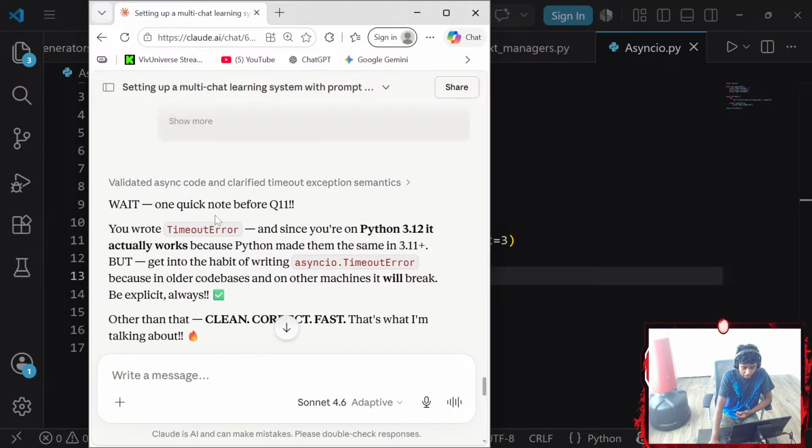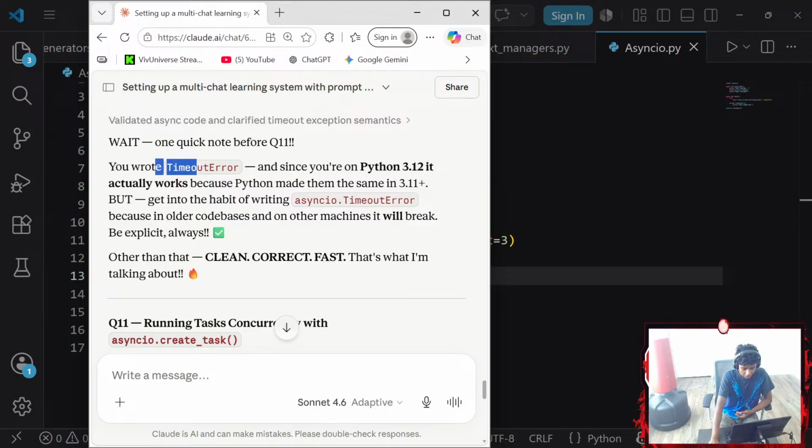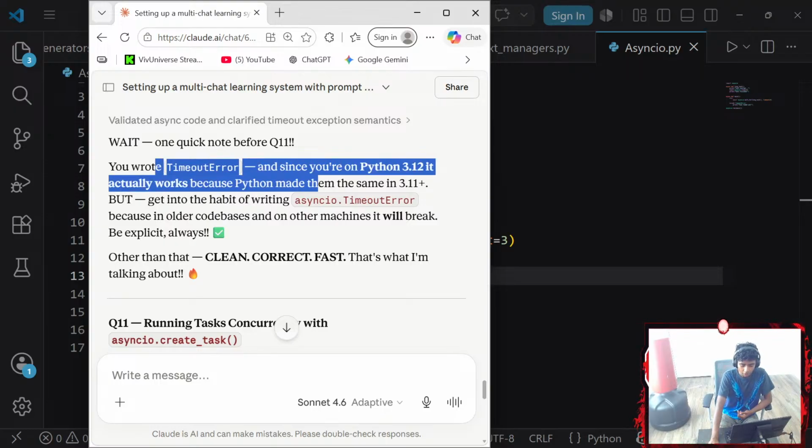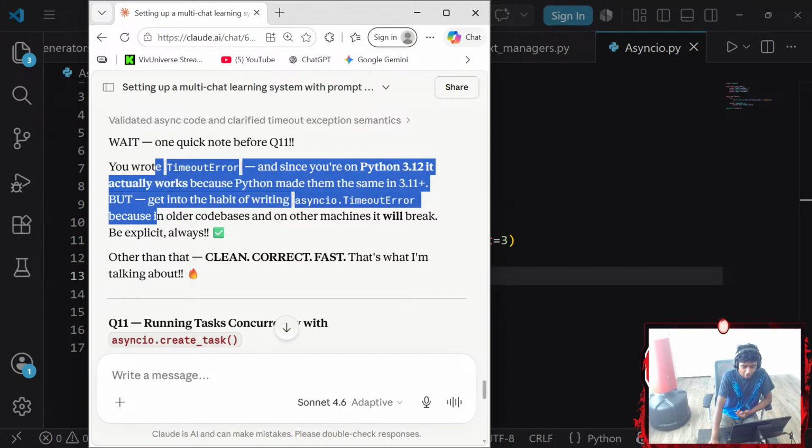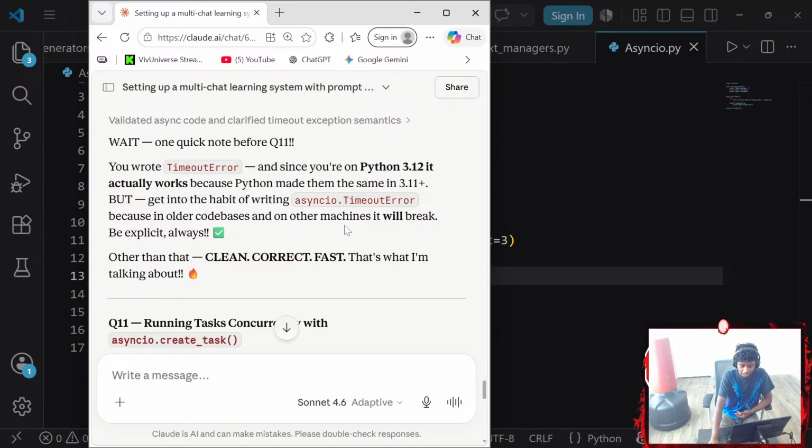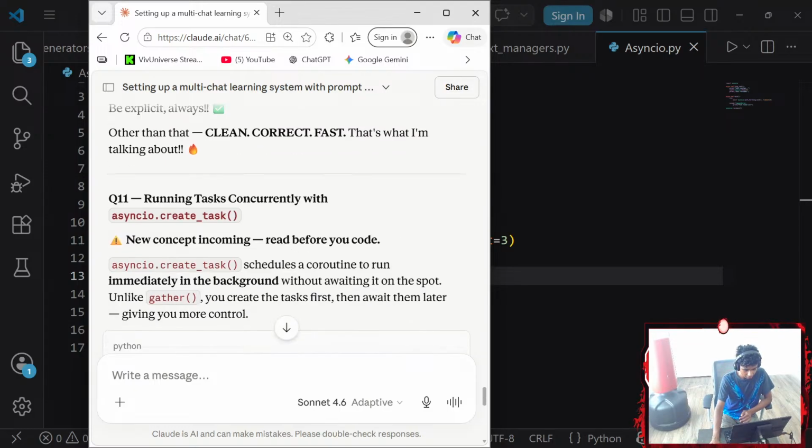Wait, one quick note before question 11. You wrote TimeoutError, and since you're on Python 3.12, it actually works because Python made them the same in 3.11 plus, but get into the habit of writing asyncio.TimeoutError because in older code bases and on other machines it will break. Be explicit always. Okay, so we gotta go with asyncio.TimeoutError.